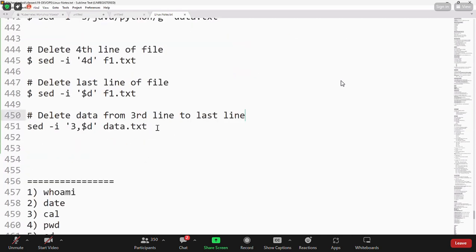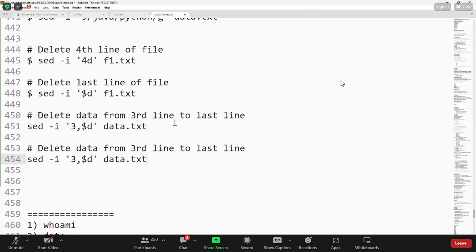Suppose if you want to delete the data from fifth line to the 10th line only, not last. Then you are going to pass a command 5,10d. From line number 5 to line number 10, it will be deleted.